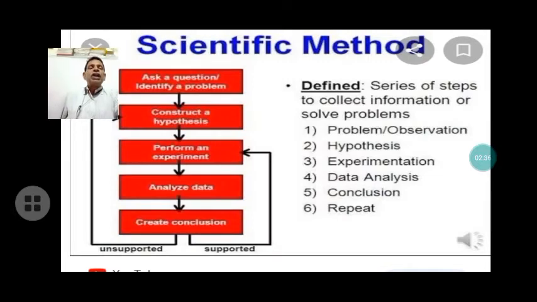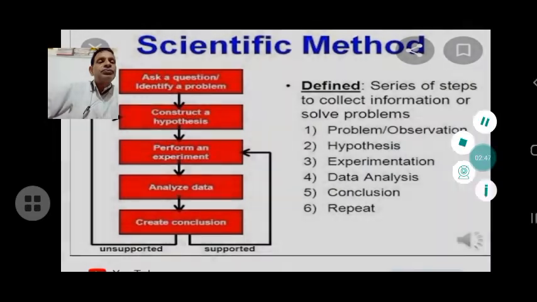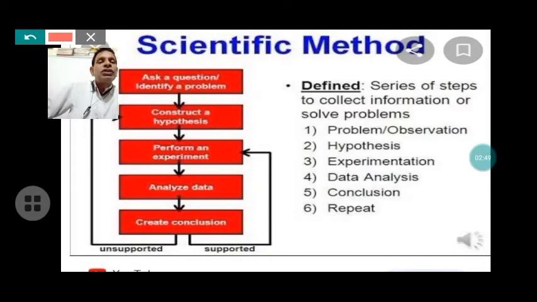Now, in this slide we are going to discuss what is scientific method. Without scientific method, we cannot understand science. Here they define the series. The scientific method is a series of steps that consist of fundamental steps. Problem observation, that is the first. Second, according to the problem we ask questions and make a hypothesis to answer the questions. Next is experimentation, according to the hypothesis, to confirm the hypothesis.